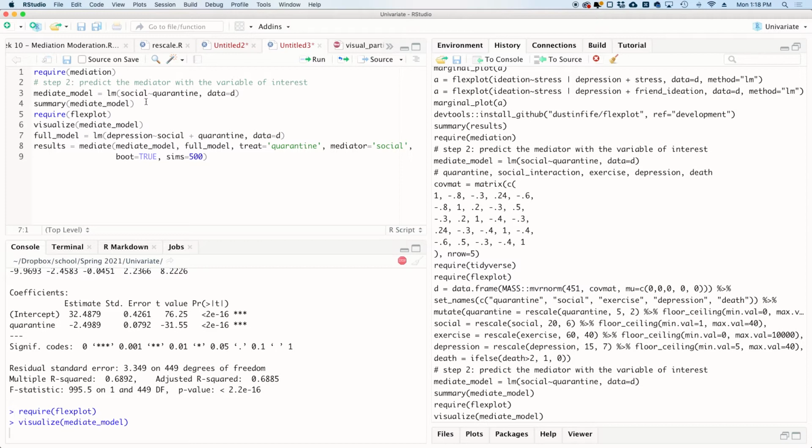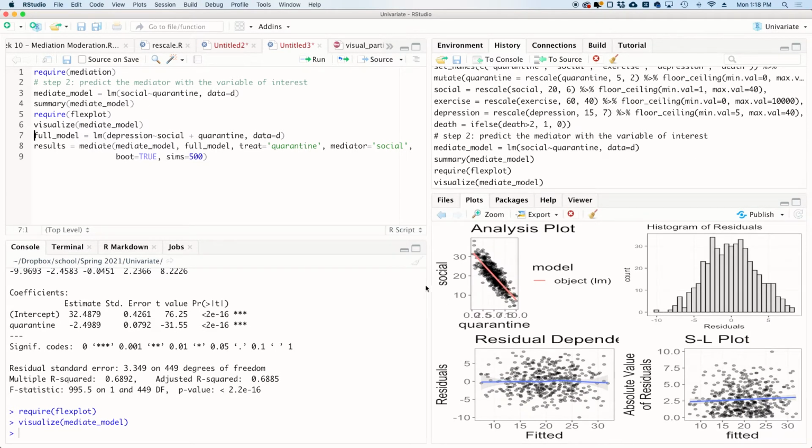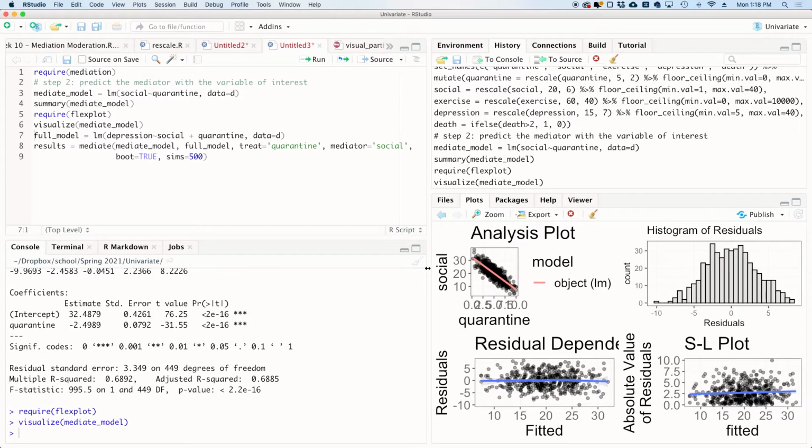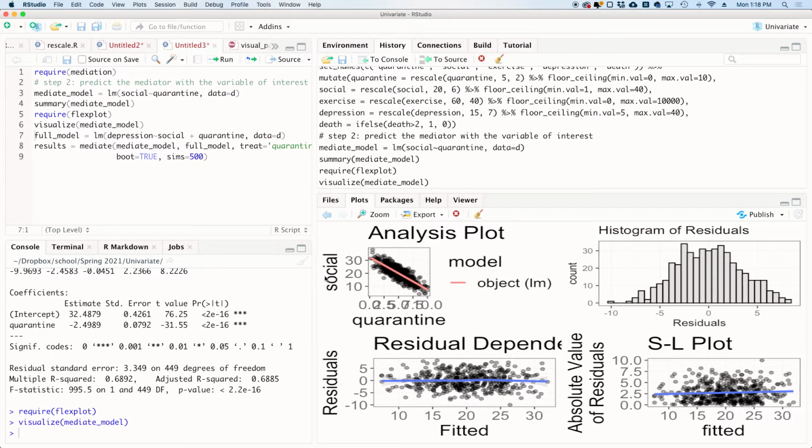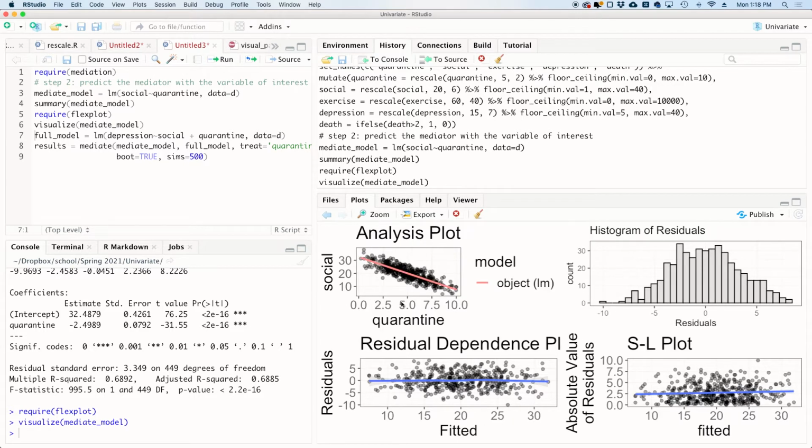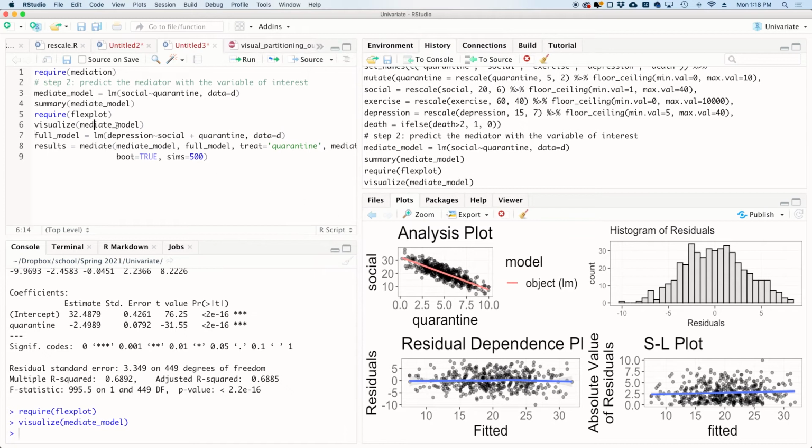It's not entirely necessary to visualize this model, although I like to visualize things, so I'm gonna do it anyway. And holy moly, we get a very strong slope between those. That makes sense. So maybe this is self-reported quarantine. How much do you quarantine? Obviously those who are quarantined probably have less opportunities for social interaction, and so we see this negative relationship. Not surprising there.